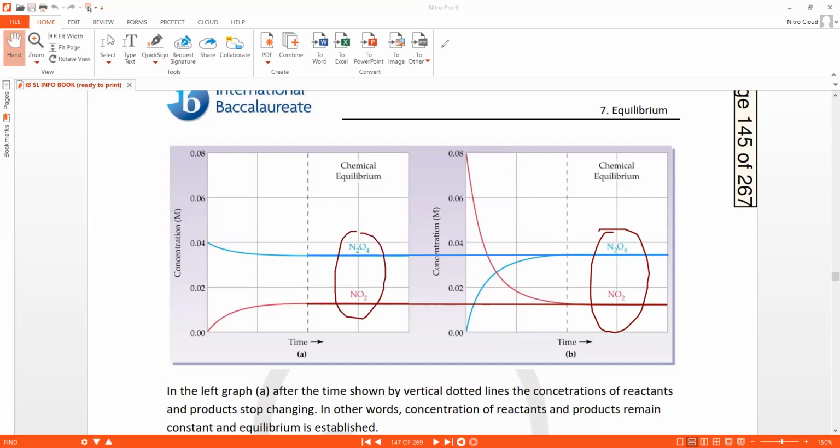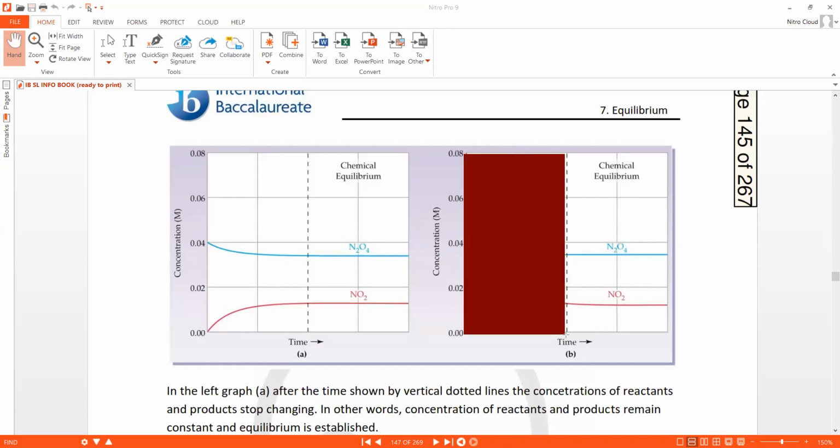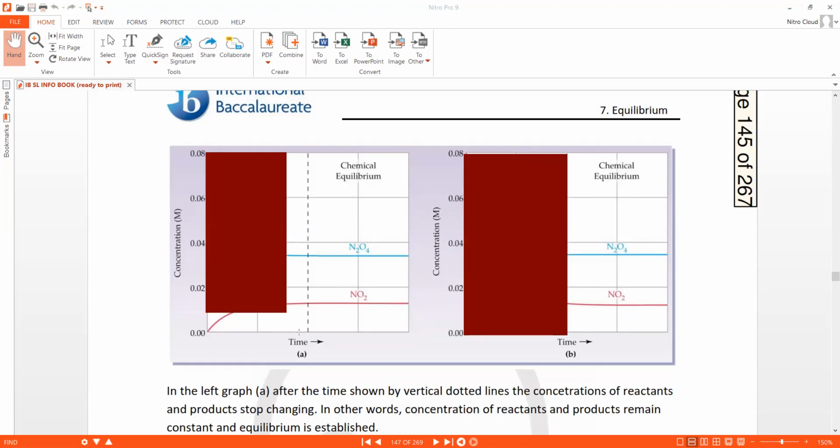If you look at the picture beyond the dotted line, as if I hide this particular part, then you can see that the remaining part beyond the dotted line, after equilibrium, is the same. So it doesn't matter whether you start the reaction with N2O4 or NO2 or a mixture of both.